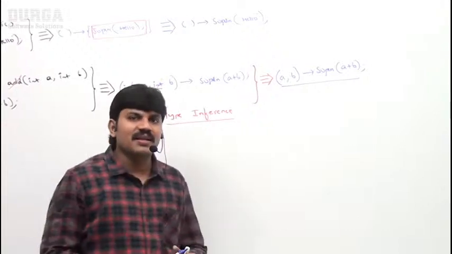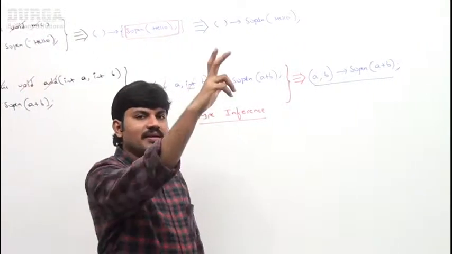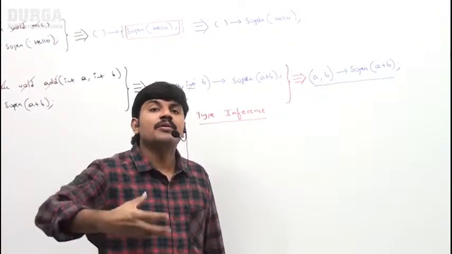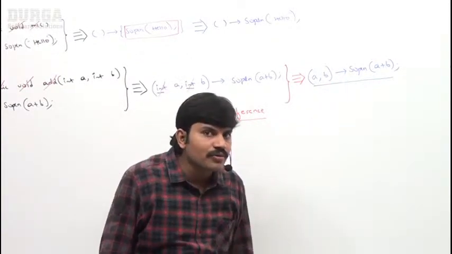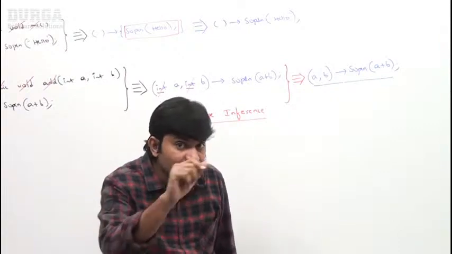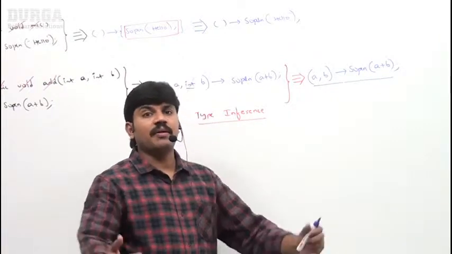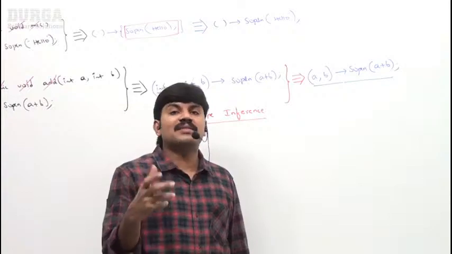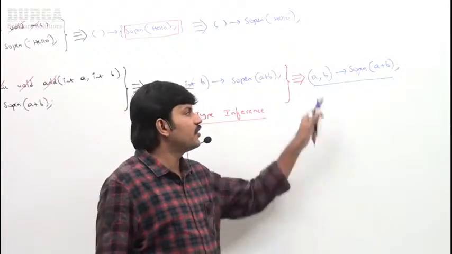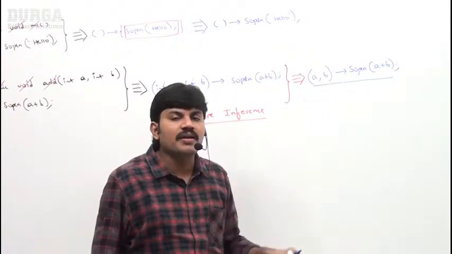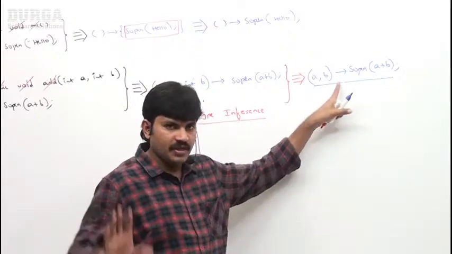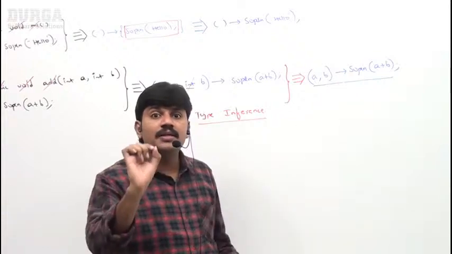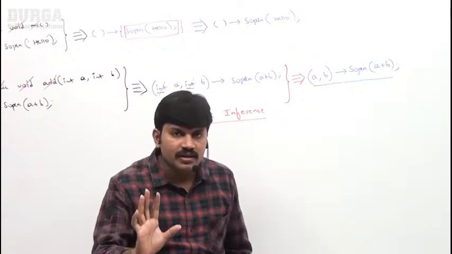So unnecessary things are not required in the lambda expression, so by default we can write more concise, readable code using lambda expressions. In the last videos I told you the biggest advantage of lambda expressions: we can write more concise code. Readability is by default improved, because we are not required to write each and everything, sir. Only the required things we need to write. Everyone can understand. This is what you should be clearly aware of, right?